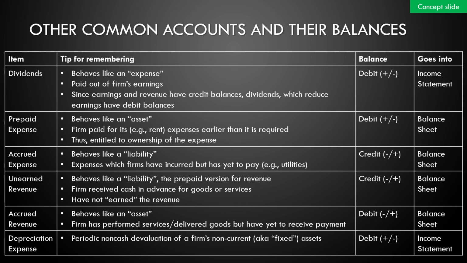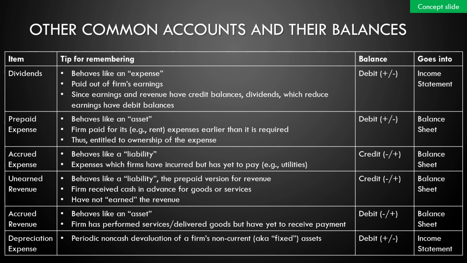Accrued expenses, on the other hand, behaves like a liability because these are expenses that the firm has incurred but has yet to pay for. An example would be utility bills. Like all liabilities, accrued expenses have credit balances and is classified as current liabilities in the balance sheet.